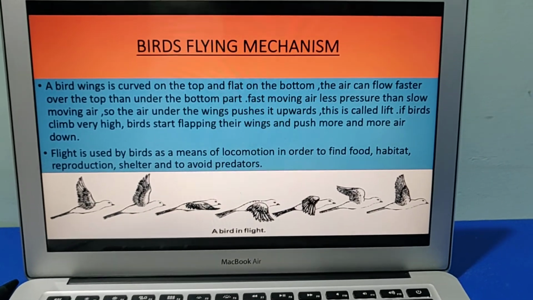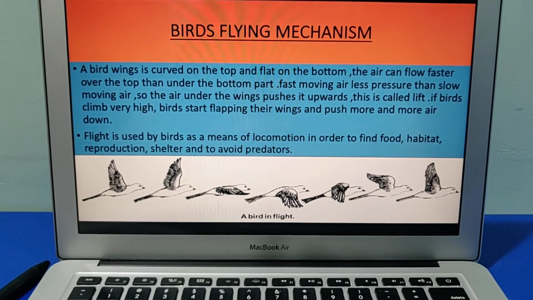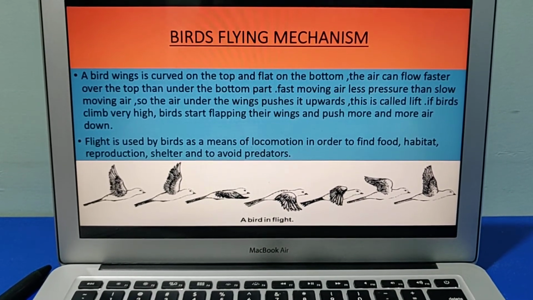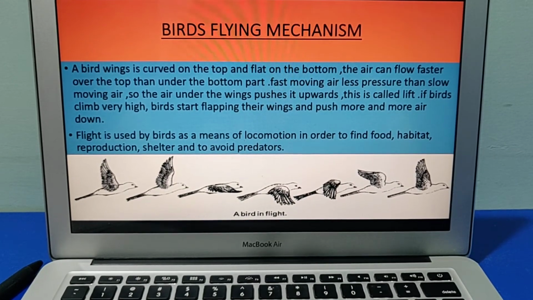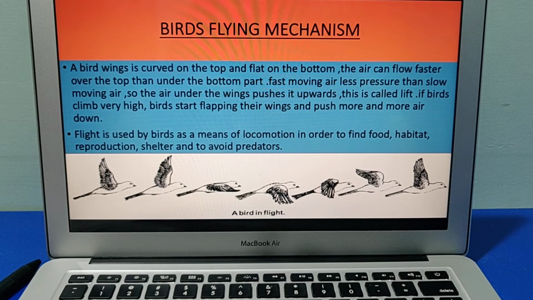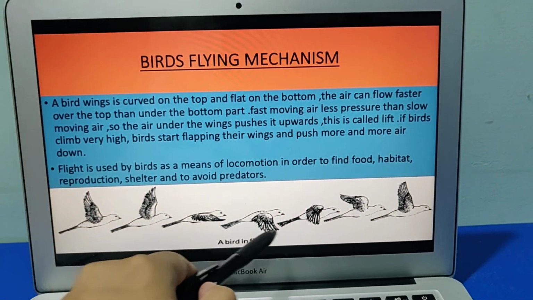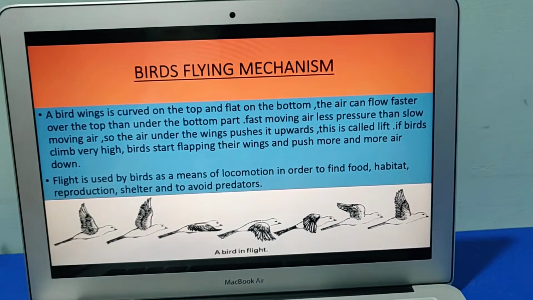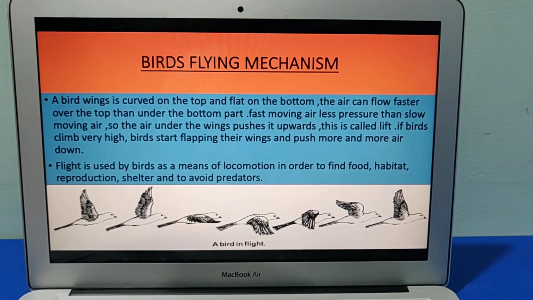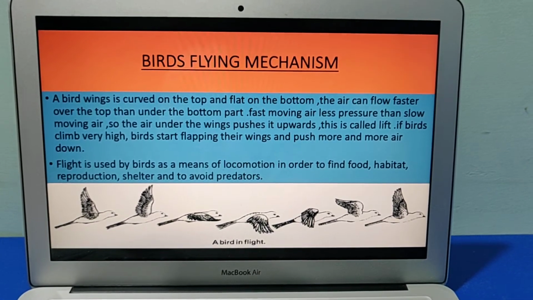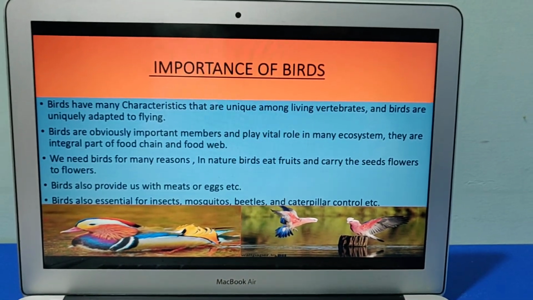Birds' flying mechanism. Now we'll discuss how birds fly high up in the sky. A bird's wing is curved on the top and flat on the bottom, as you can see in the diagram. They fly high up in the sky by flapping their wings and pushing more and more air down. As you can see, these are the different stages of how a bird flaps its wings and goes high up in the sky. So flight is used by birds as a means of locomotion. Locomotion is the means of movement in order to find food, to search for prey, for reproduction and for various other factors.